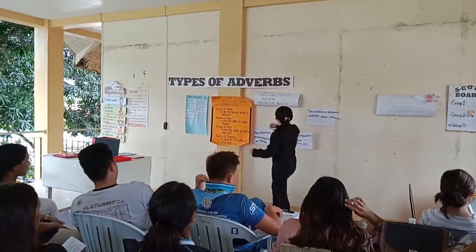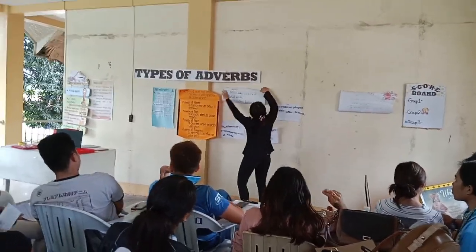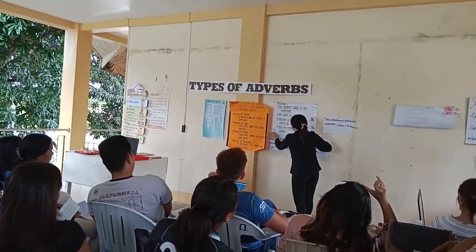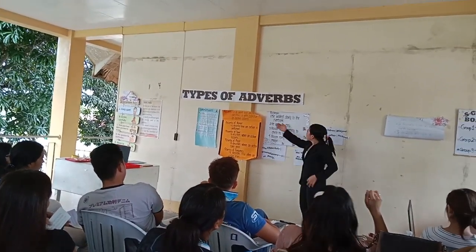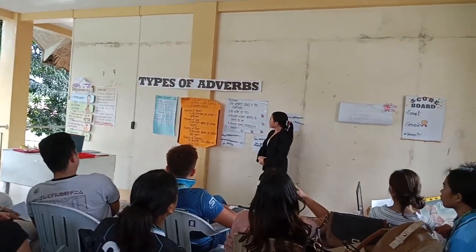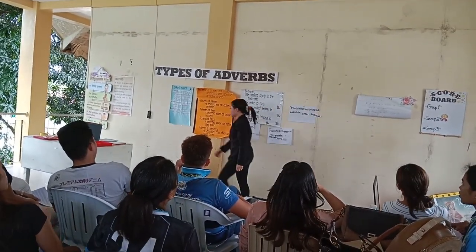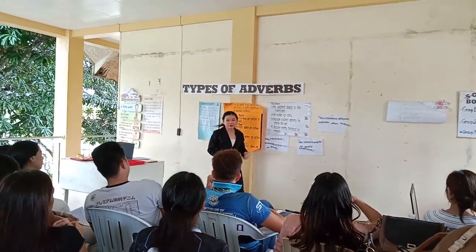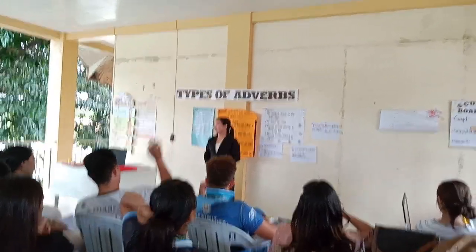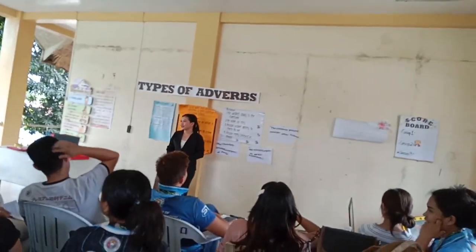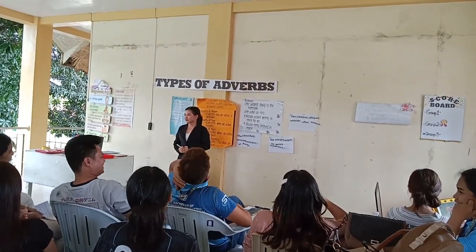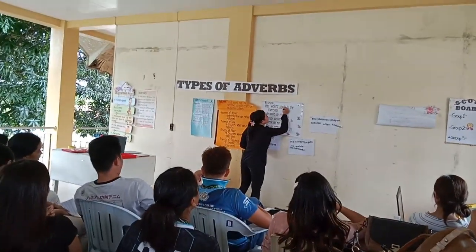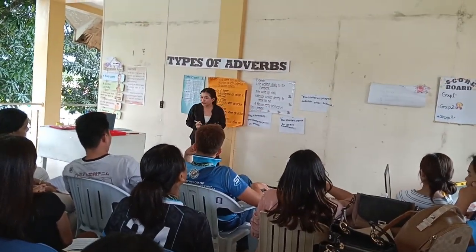Okay, I have here some sentences found from the story. Okay, please read the first example. He walks slowly to the river bank. Now, what do you think is the adverb used in the sentence? Yes, Irish? The adverb found in the first sentence is slowly that describes the verb walks. Yes. The adverb used in the sentence is the word slowly.